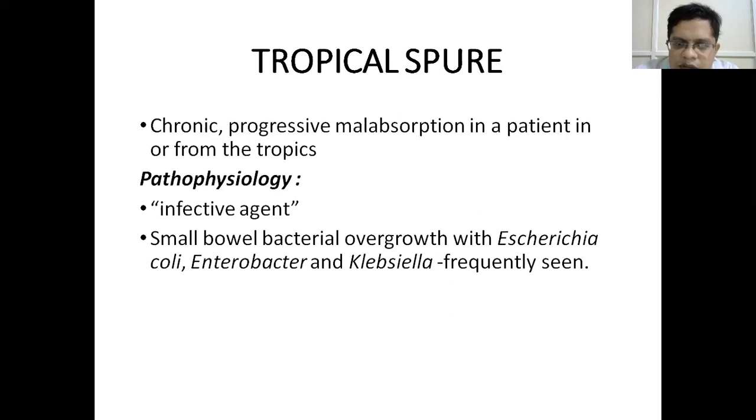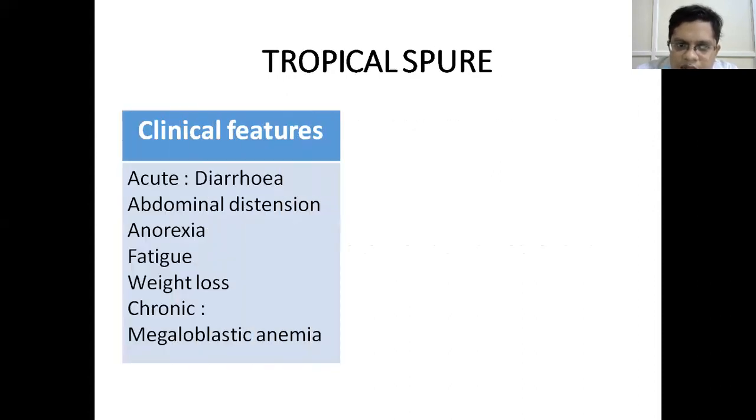Usually small bowel bacterial overgrowth is seen with Escherichia coli, Enterobacter, Klebsiella. So these infective agents are proposed to be the cause of malabsorption in patients with tropical sprue. Clinical manifestations: the patient may present in an acute setting with diarrhea, abdominal distension, anorexia, fatigue, and weight loss. Or the patient may present with a history of anemia, with non-specific symptoms like fatigue, weight loss, anorexia over a period of time because of megaloblastic anemia or microcytic anemia.